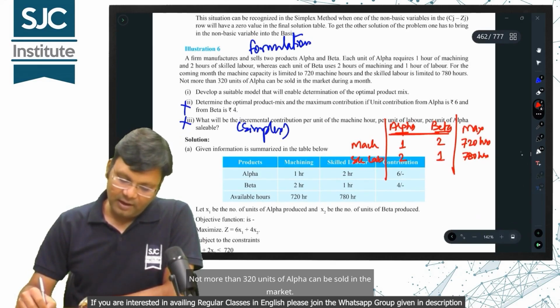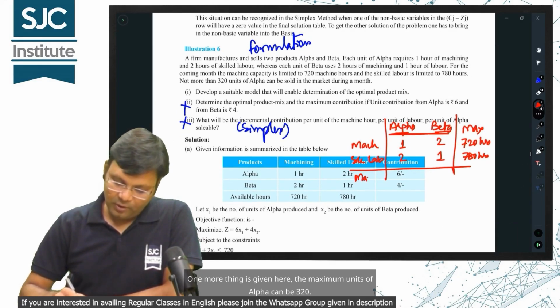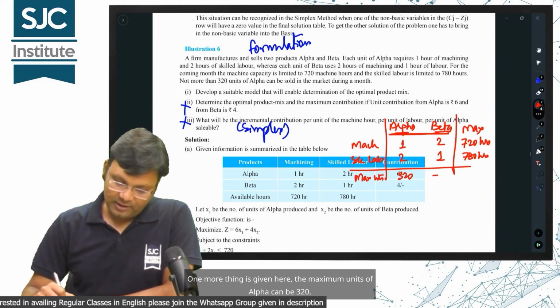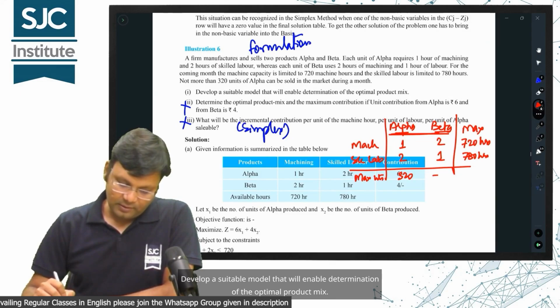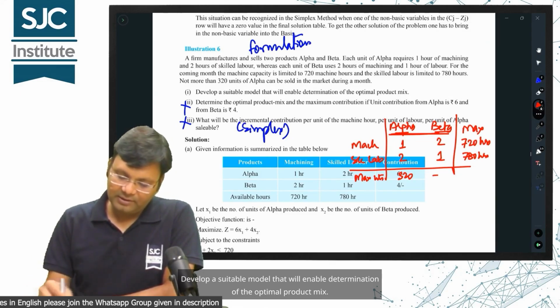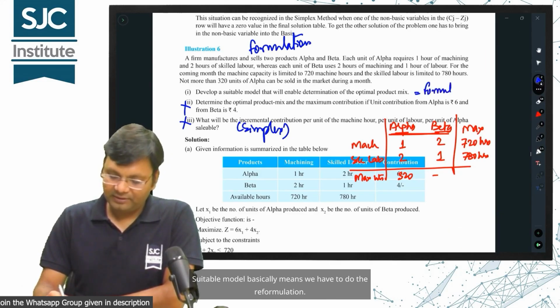Not more than 320 units of alpha can be sold in the market. One more thing is given here, the maximum units of alpha can be 320. Alright, develop a suitable model that will enable determination of the optimal product mix. Suitable model basically means we have to do the reformulation.